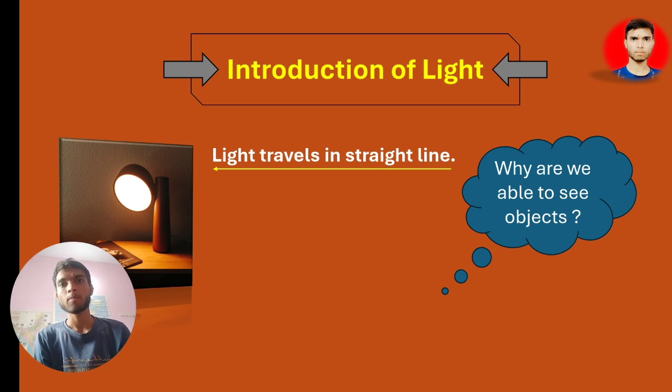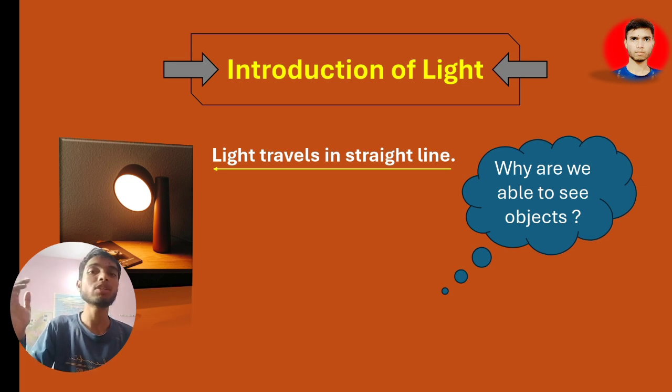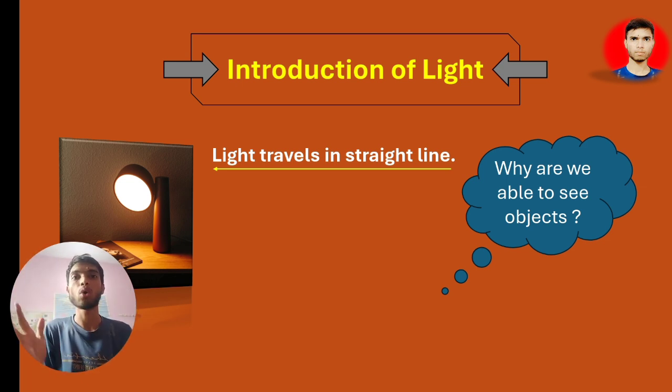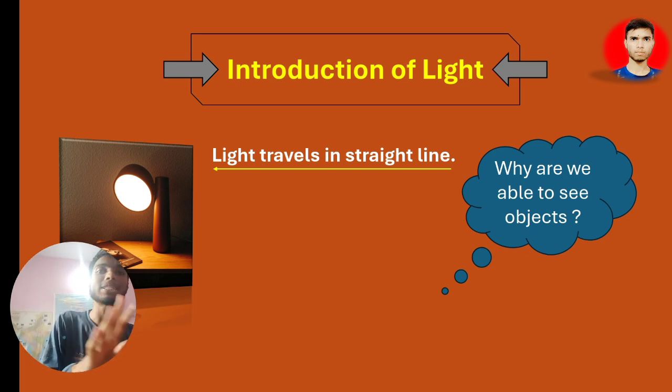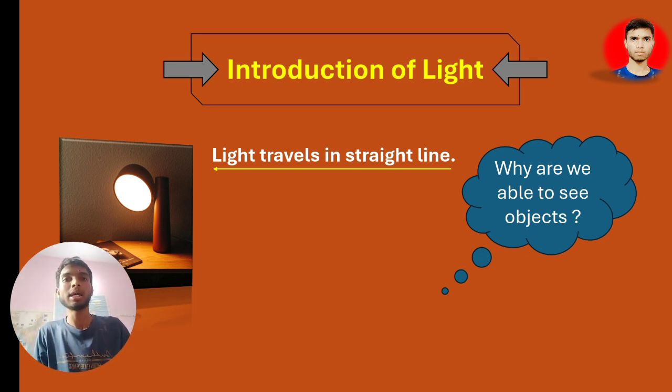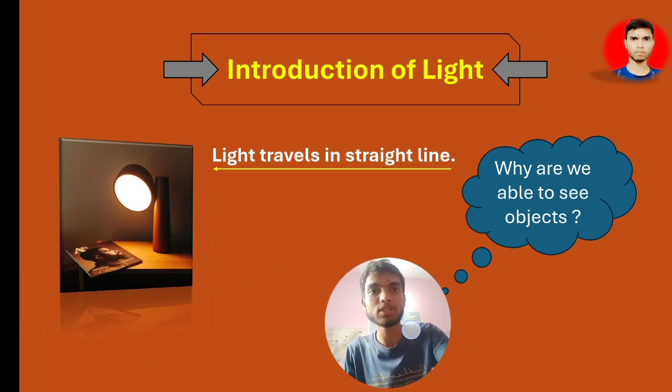You cannot observe any light traveling in a curved line like this. That's why I'm saying it is a universal truth. They will always travel in a straight line. Always remember.